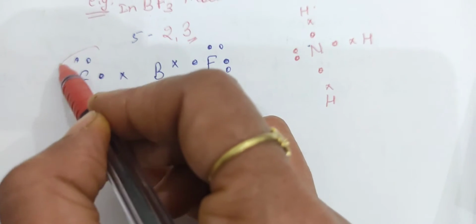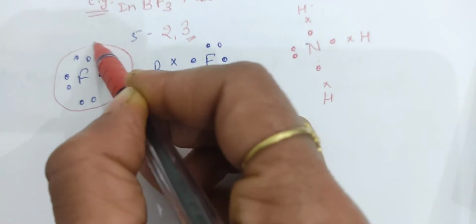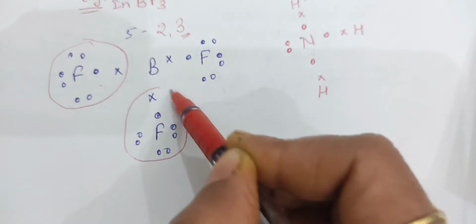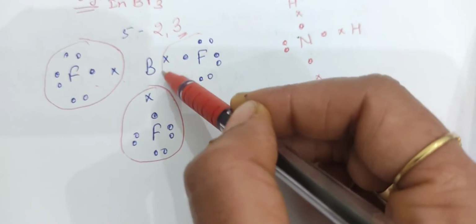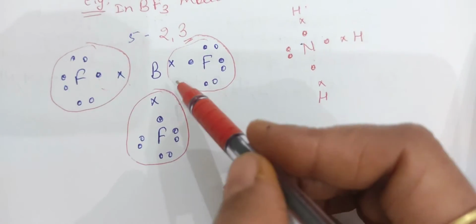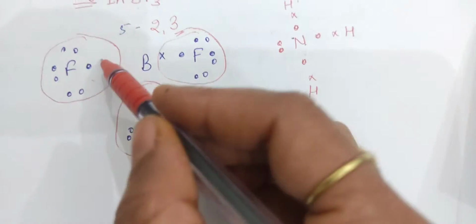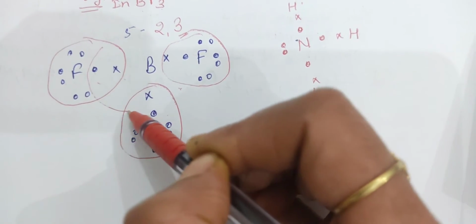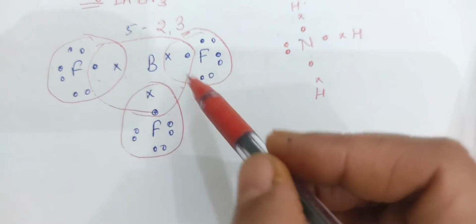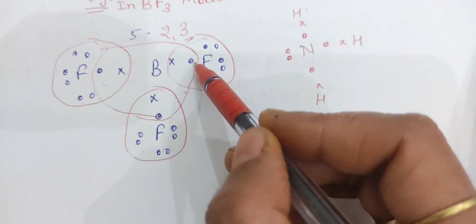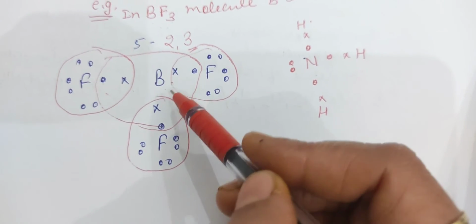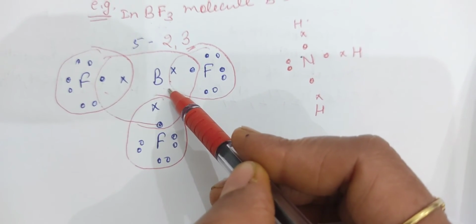When each fluorine shares 1 electron with boron, it forms a covalent bond and completes its octet. All fluorines complete their octets by sharing 1 electron with boron. But boron, after taking 3 electrons from 3 fluorines, has only 6 electrons, which means an incomplete octet. So it is an electron-deficient species.